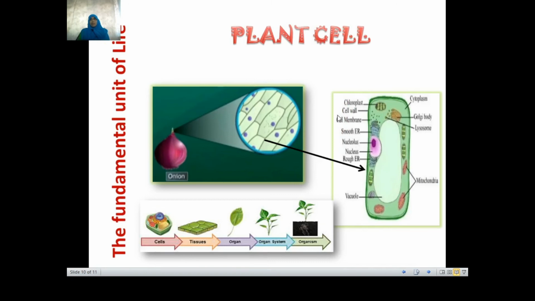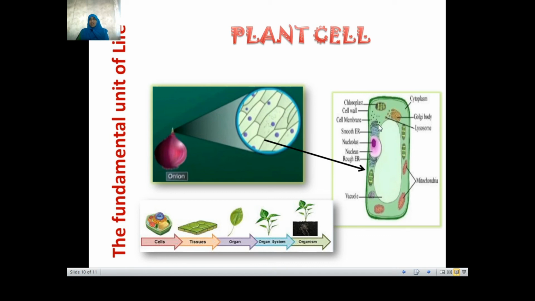Now this is a typical plant cell. You can take the root cell of an onion, peel a thin slice of that and place it under the microscope, and it will be visible like this. When you compare this with the previous slide, we can see that the cells are more regularly arranged. They have a definite pattern of placement, and a boundary which attaches with the other cell, right?